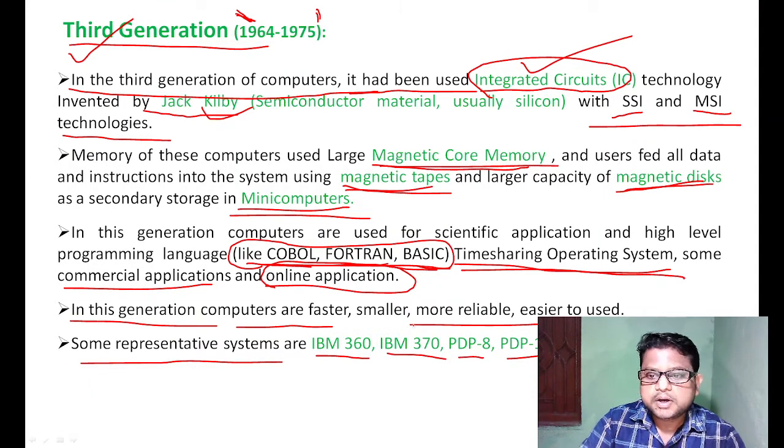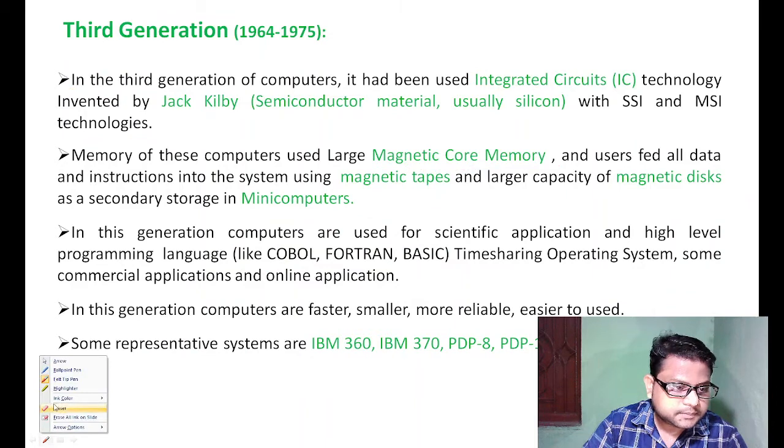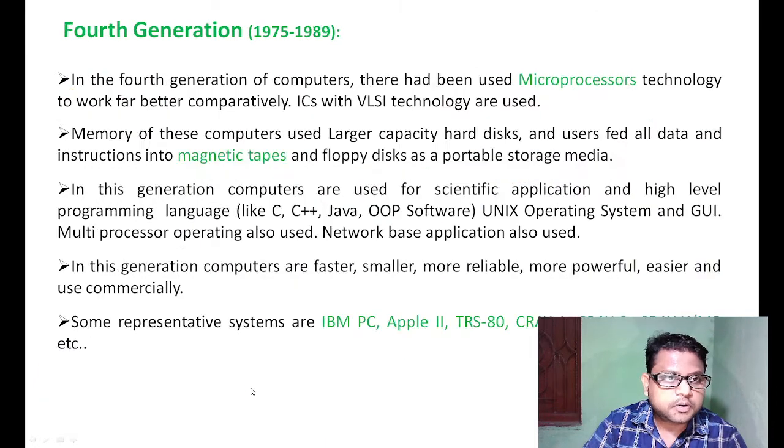It is more reliable and faster as we compare with the second generation, and good examples of third generation computer are IBM 360 and IBM 370. So let's move on to the next slide and go to the fourth generation of computer.